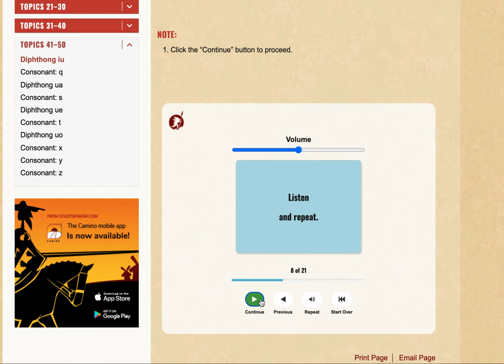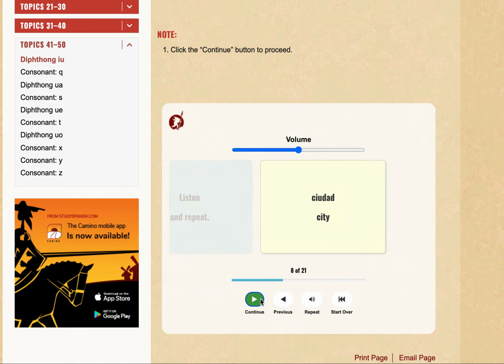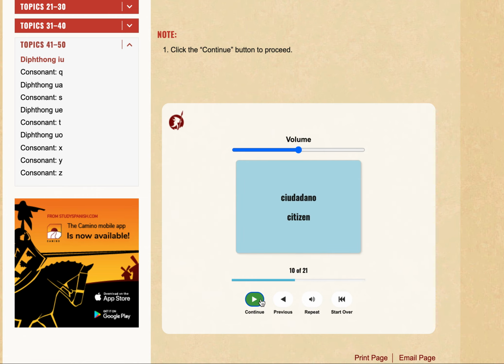Listen and repeat. Concentrate on combining the two vowels into a single syllable in the manner of the native speakers. Okay. Ciudad, ciudadano, citizen. Triunfo,